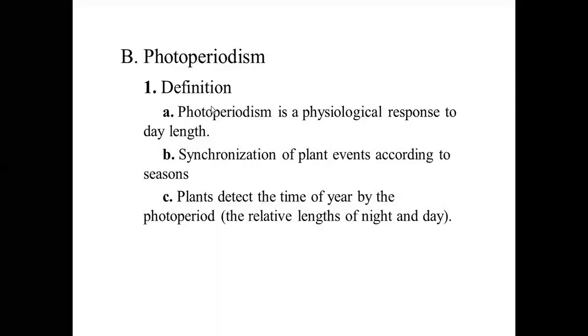Photoperiodism definition. Mainly, three types of definitions are given here. Photoperiodism is a physiological response to day length and synchronization of plant events according to seasons. Plants detect the time of year by the photoperiod, the relative lengths of night and day.